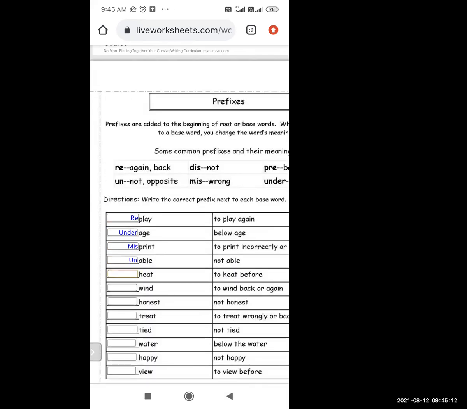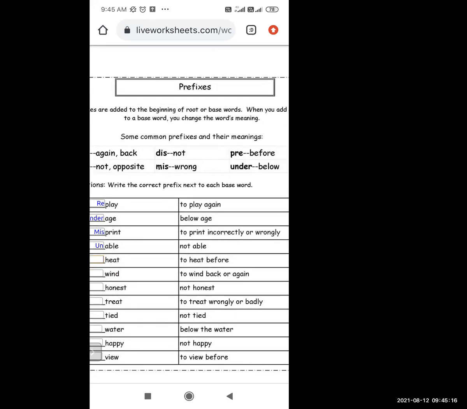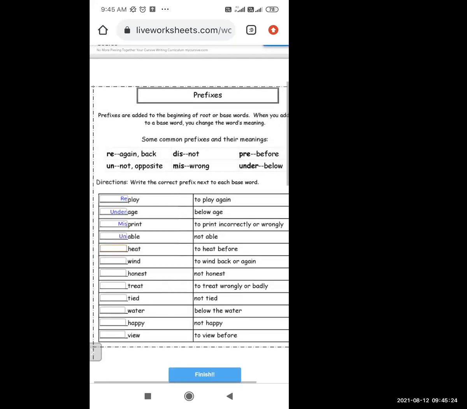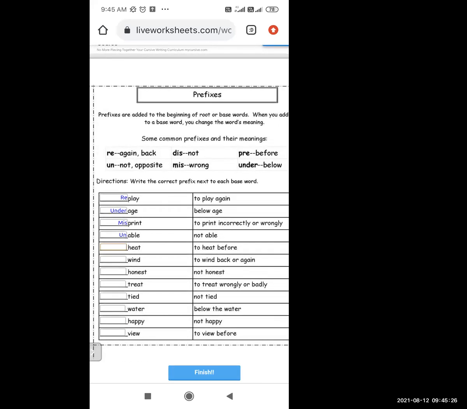To heat before. Which prefix should I add with heat to mean the same thing? To heat before. The prefix used for showing before. Tell me and I'm going to write it for you. Under.